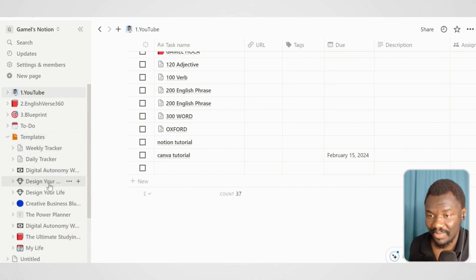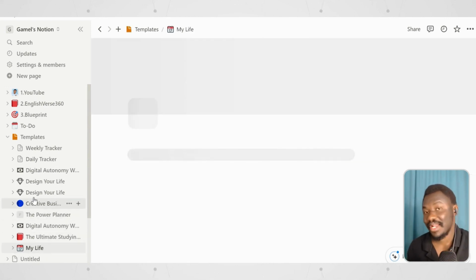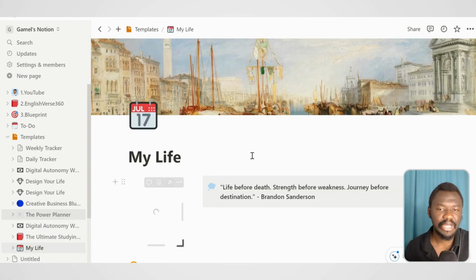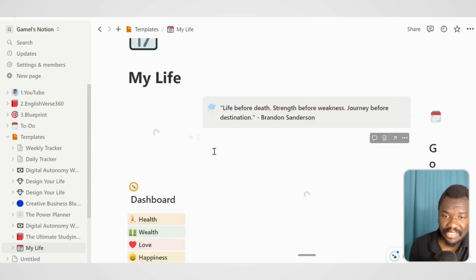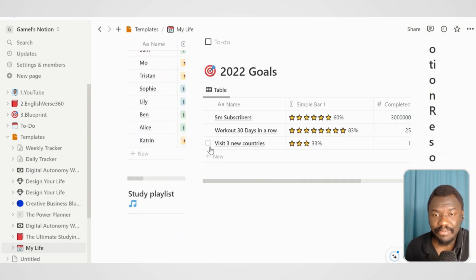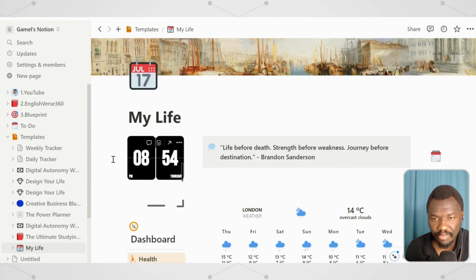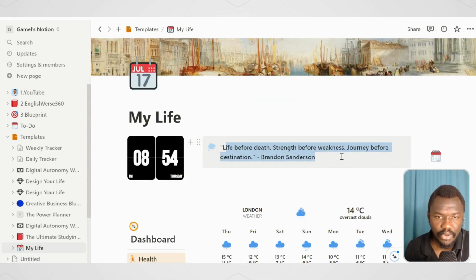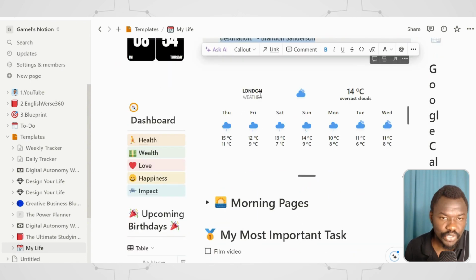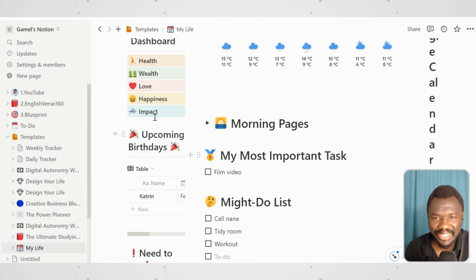So I opened the templates, and I'm going to share with you My Life, which is one template that I got from the one and only Ali Abdaal. Shout out to Ali Abdaal. He created this template and shared it for free. And in this template, you can see quite a lot of things over here. It shows you the time. He has embedded a clock. There is a quote that shows up. It shows the weather. There's a lot that you can do with it.